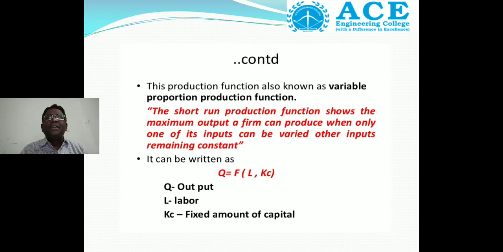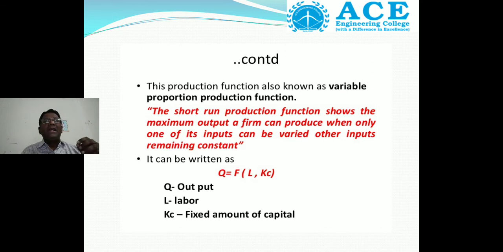This production function is also known as the variable proportion production function. The short run production function shows the maximum output a firm can produce when only one of its inputs can be varied, the other inputs remaining constant.